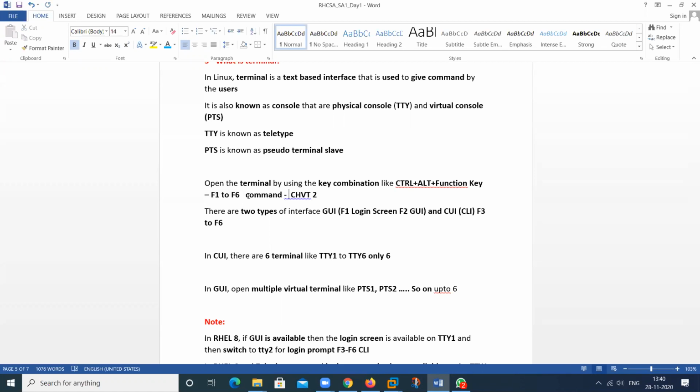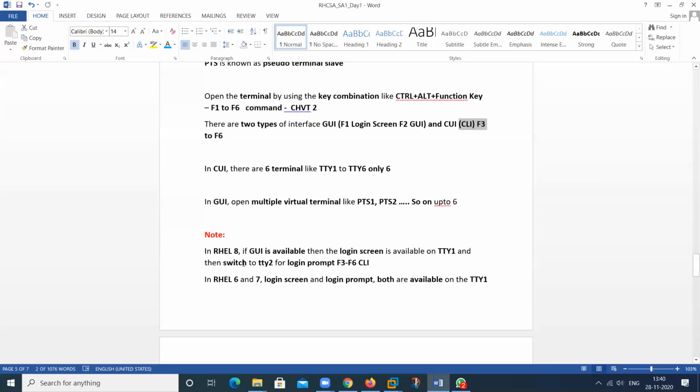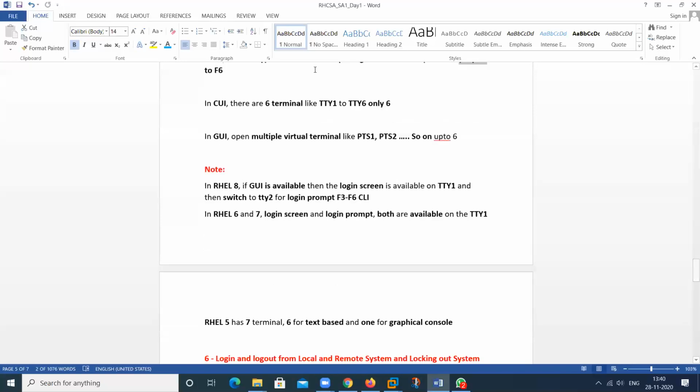So this is for the graphical, this is for the CLI. Here is a note. In RHEL 8, the GUI is available on TTY2. The login screen is on TTY1 and the login prompt is on TTY2, and you can open F3 to F6, which are the CLI prompts.